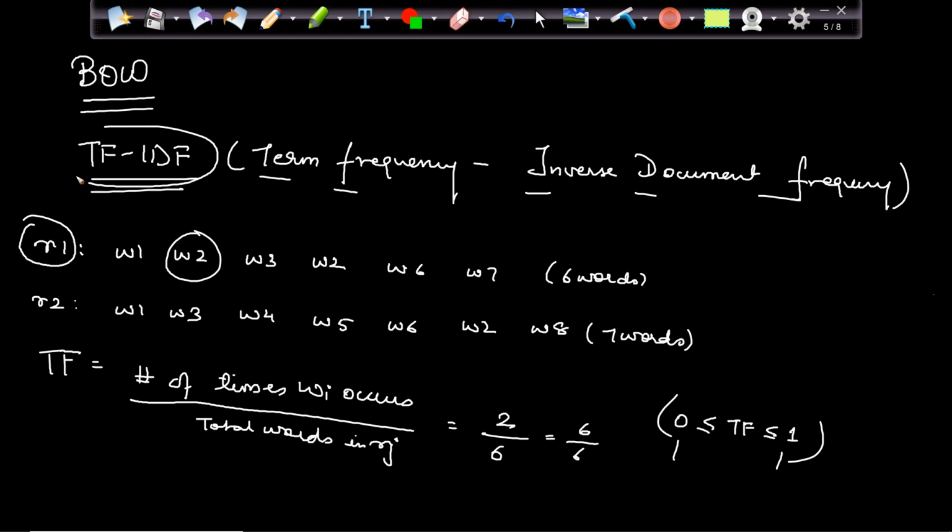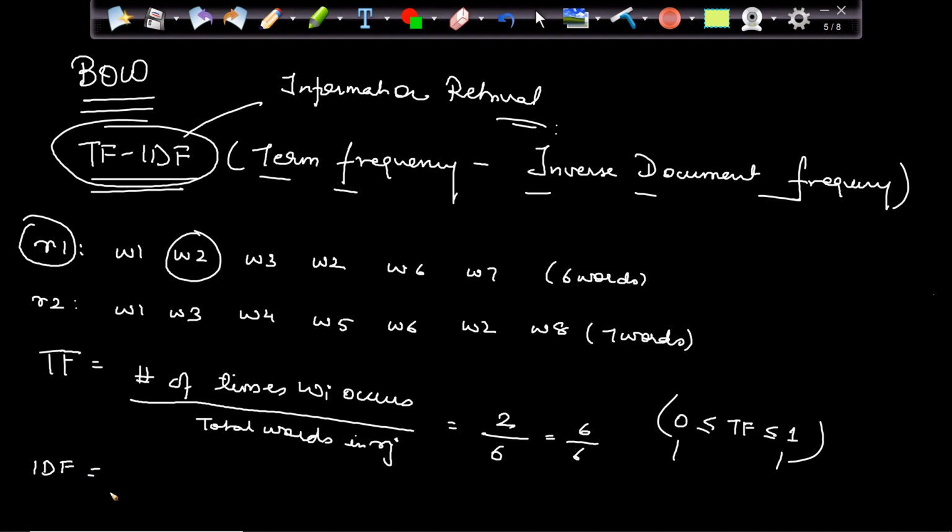This TF-IDF technique was developed by the Information Retrieval department, those guys working on website search and those types of technologies. They came up with this idea, both bag of words as well as TF-IDF. Now next is, what is IDF? Interesting concept. Inverse document frequency. Let's try to understand that. I'll try to accommodate it on this page only.